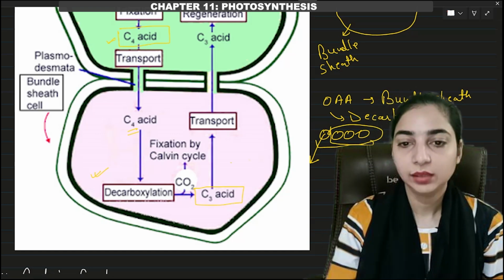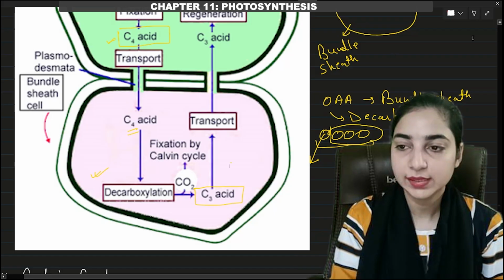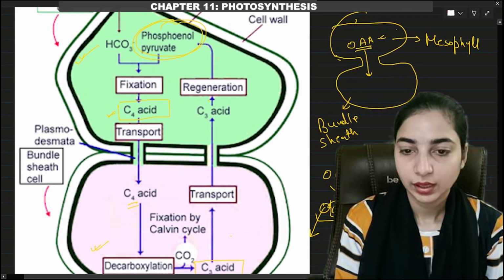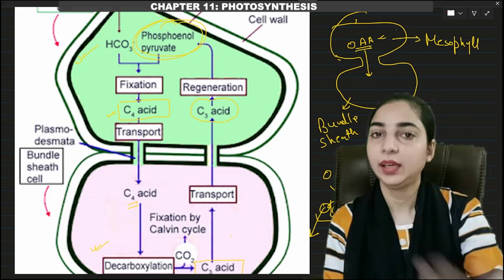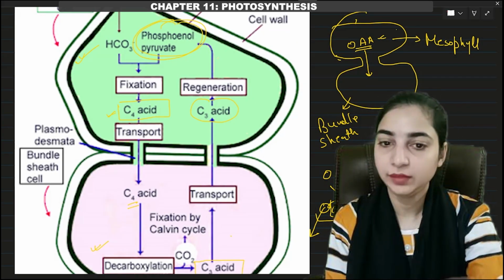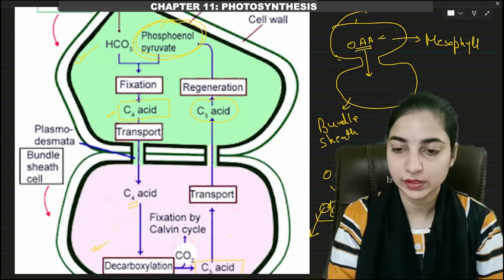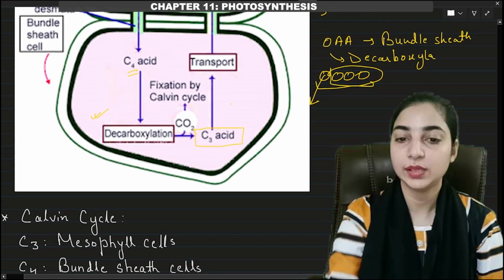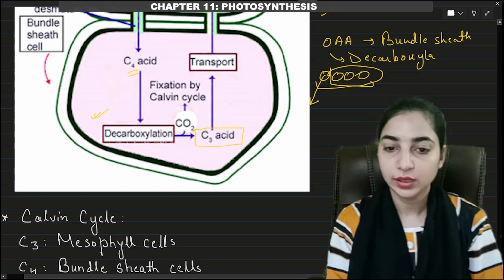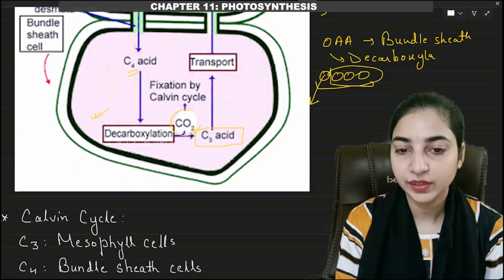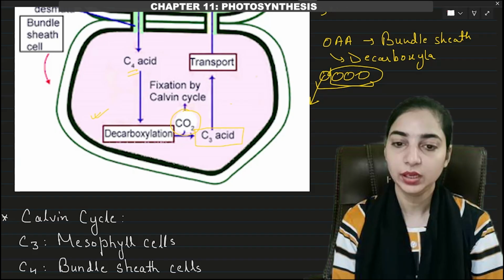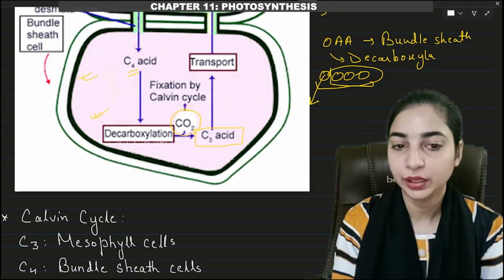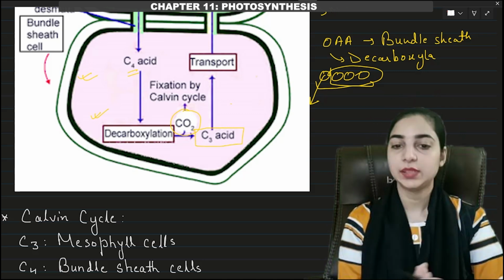So this C3 cycle will be transported back to the mesophyll cell, and then this C3 cycle will again get converted into phosphoenolpyruvate, which will start a new cycle in the mesophyll cell. But what will happen to the carbon dioxide that has been removed from the oxaloacetic acid in the bundle sheath cell? So this carbon dioxide will be fixed by the Calvin cycle. It will enter the Calvin cycle taking place in the bundle sheath cell.